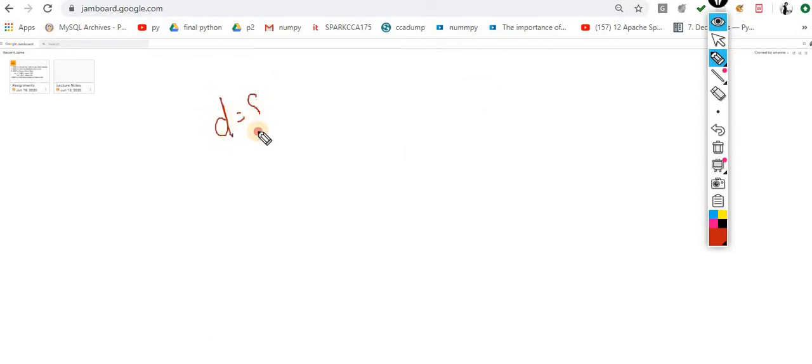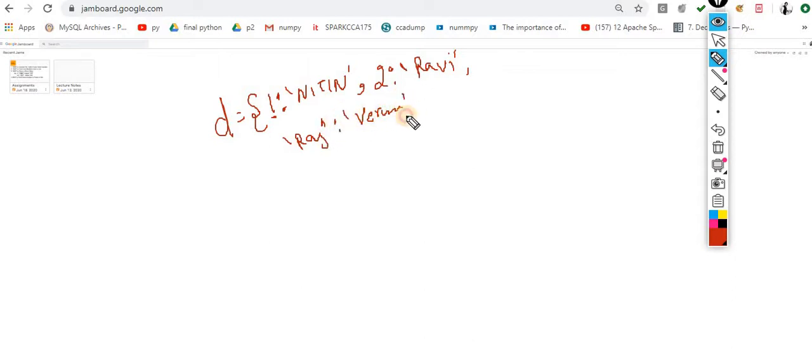D is equal to 1 colon, let's suppose this, comma, 2 colon, let's suppose this. There is no hard and fast rule that a dictionary should always use integers. You can take keys and values like Raj colon Verma. Yes, acceptable. Or you can take 108 colon 109.